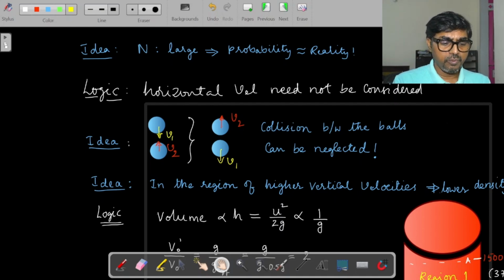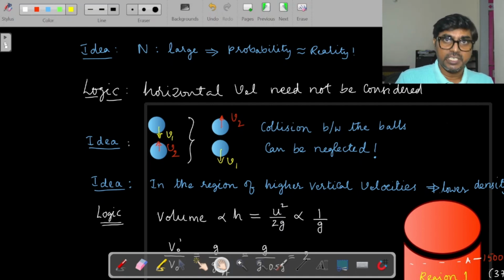So even if you have multiple collisions, the V1 will continue to get transferred from one ball to the other ball, and V2 will continue to transfer from one ball to the other ball. So the collisions will not affect that velocity vector. If at all it is going to be affected, it is only because of gravity. The collisions between the balls would not affect the velocity vector as such, just that they get transferred from one ball to another, and we know that they are identical balls. So whether this ball or that ball, I don't care. One ball has that velocity and that is moving up because of gravity.